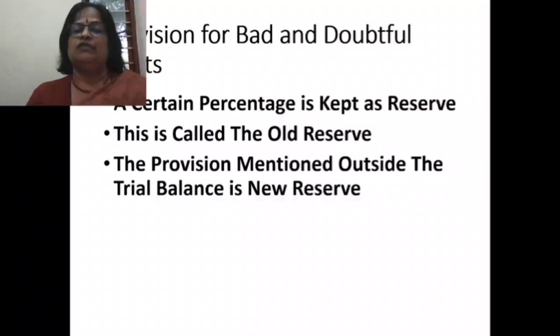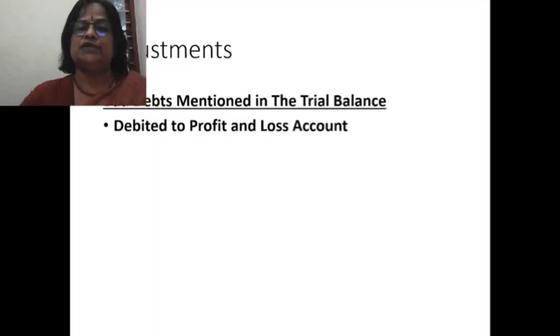So one reserve, what they have decided, is the old reserve. So certain percentage from their experience, they have realized this will be the amount to be kept as reserve. That is the old reserve. Now you have to remember that when they prepare the trial balance, they will come to know that there is a need to increase the provision. So what they will do, they will provide outside the trial balance a new provision. The new provision mentioned outside the trial balance is called the new reserve. So it's very important, old reserve and new reserve. In the problem also you can see that adjustments are related to old reserve and new reserve.